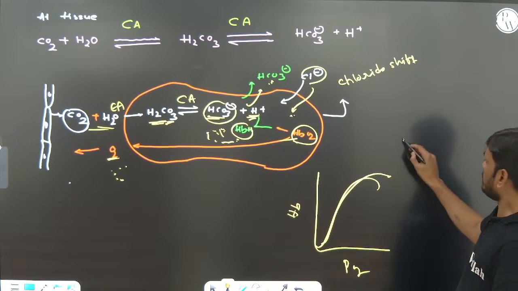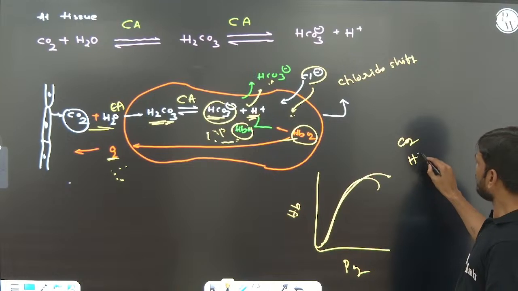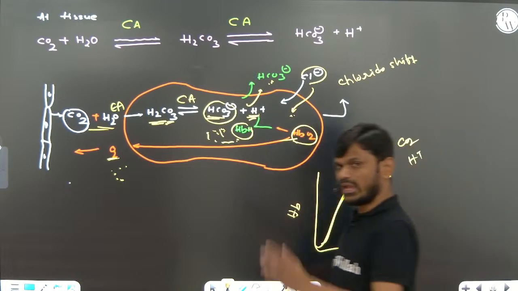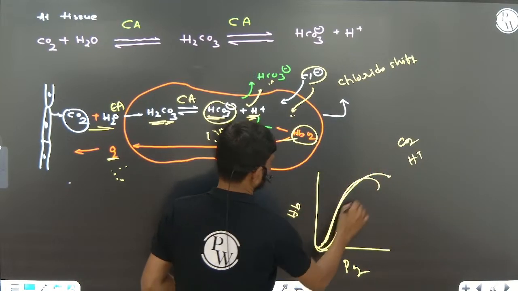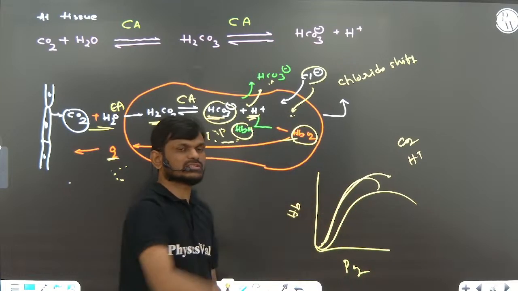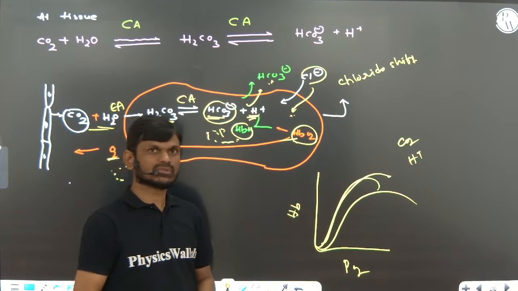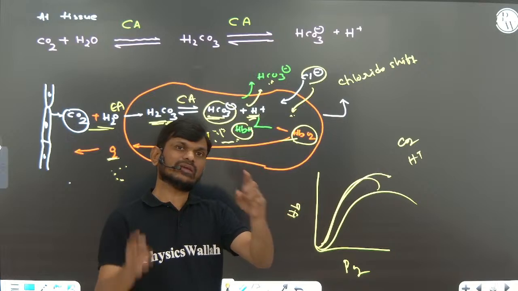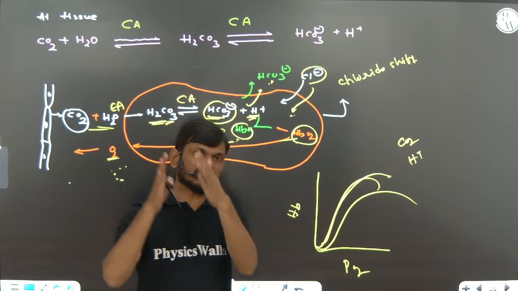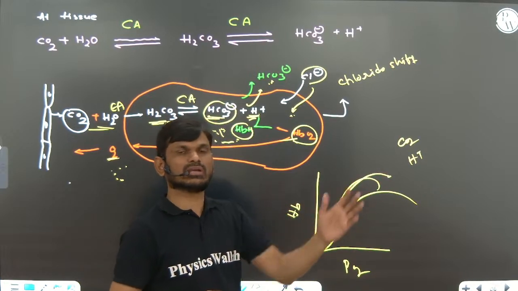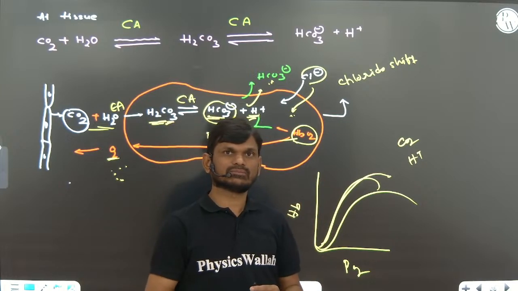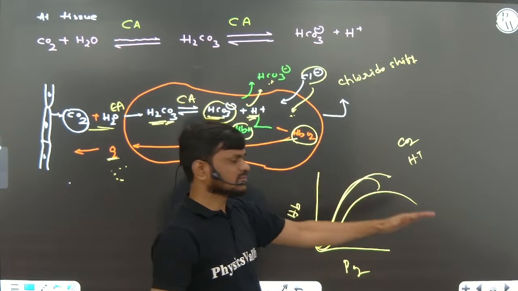But with concentration of carbon dioxide and H plus ion increased at tissue, this sigmoid curve moves towards the right side. That is called the Bohr effect. The effect of carbon dioxide and H plus ion concentration on the binding of oxygen with hemoglobin is called the Bohr effect. Okay, that is moving towards the right side.